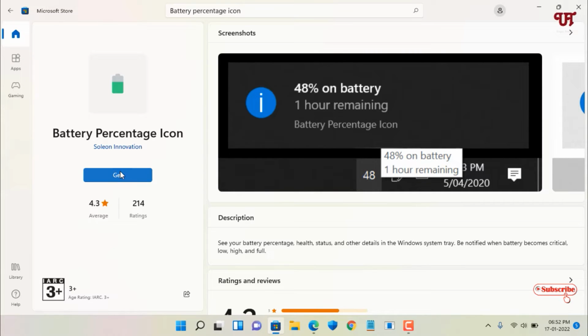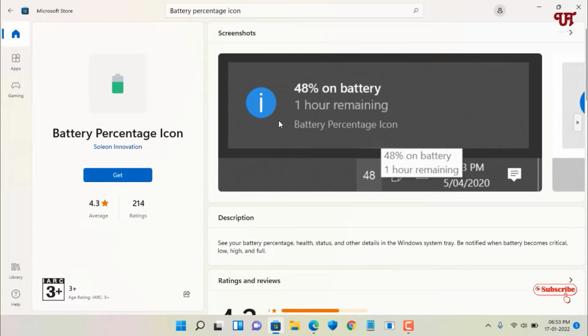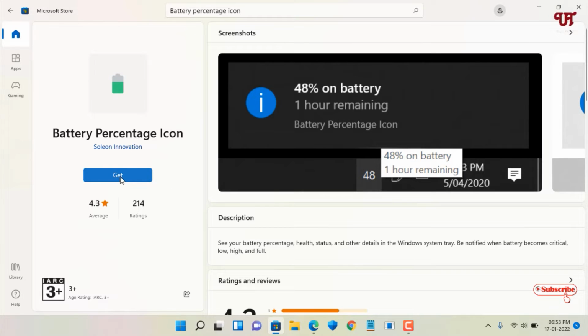Now you can see the Get button. So you can click on Get to install this battery icon. So let us click on Get. The app has been downloaded and successfully installed. Now just click on Open, and now you can see in the taskbar the remaining battery percentage level. You can see here it's 84. Let us put our mouse on it, and you can see exactly what is being shown.